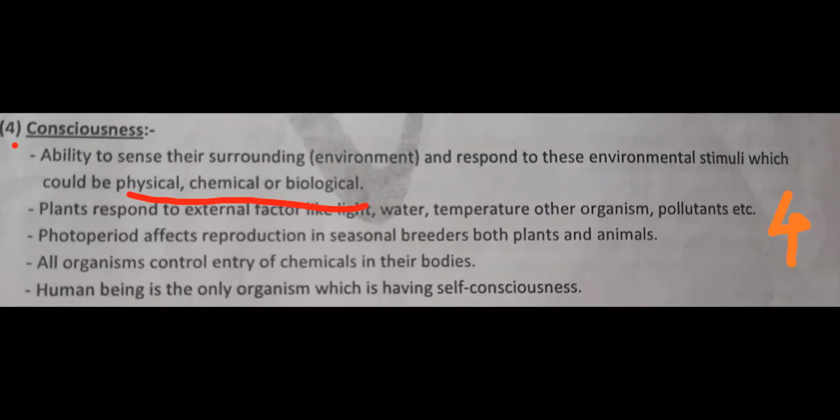Next, though the plants do not have any kind of sense organ, still they do respond to external factors. Photoperiod affects the reproduction in seasonal breeders for both plants and animals. All organisms control the entry of chemicals in their body, and human beings are the only organism which have self-consciousness.